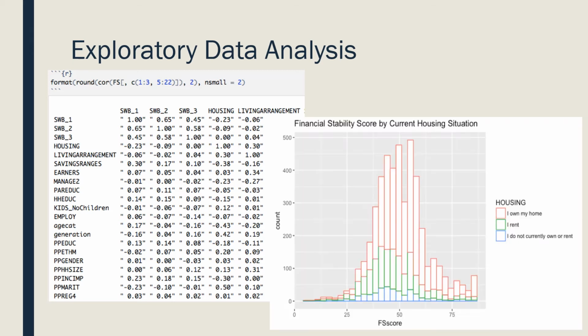The last thing I did in exploratory data analysis is look at histograms of the FS score overlaid with all of the independent variables themselves. So this is the FS score in the current housing situation. And one of the interesting things that I saw here is that the higher the FS score, which means they're more financially stable, the more likely you are to own your own home. As you get into those higher levels of FS scores, you see many more folks who own their own home than rent.